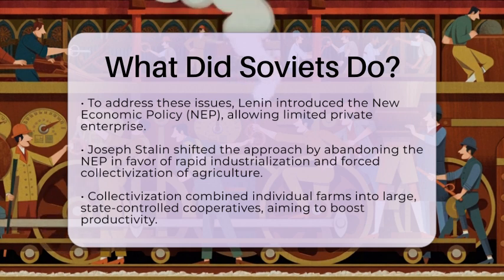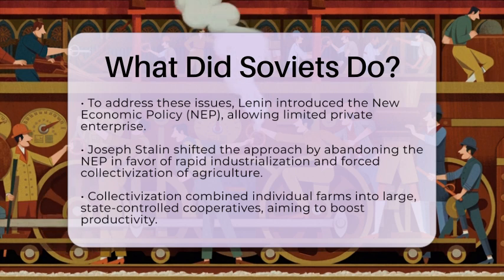Politically, the Soviets established a one-party state dominated by the Communist Party. This party controlled all aspects of life, including political, social, and cultural matters. Stalin's rule was marked by a centralization of power and the suppression of opposition. The use of state terror, including purges and labor camps, was common to enforce conformity and implement state plans.